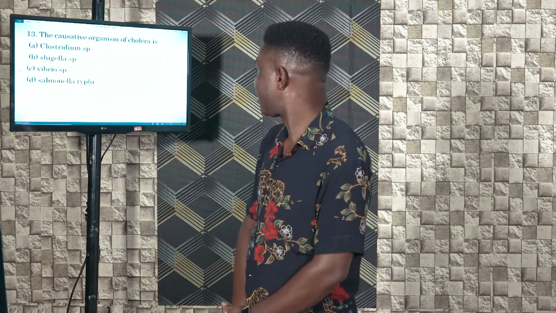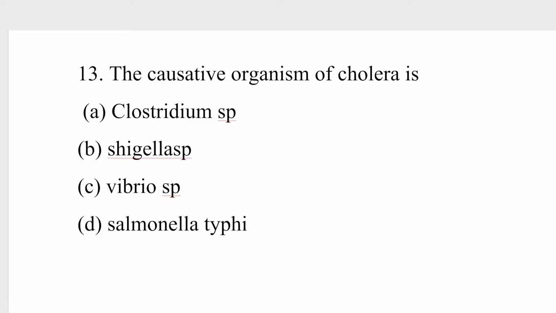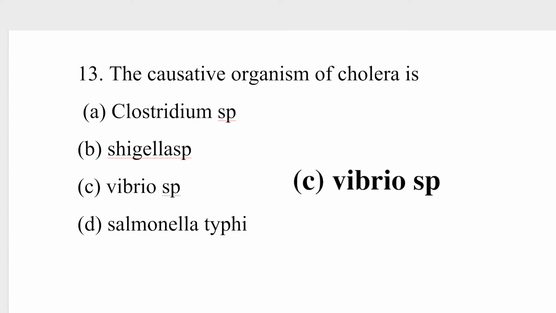Question 13. The causative organism of cholera is: Clostridium species, Shigella species, Vibrio species, Salmonella typhi. The causative organism of cholera is a bacterium called Vibrio cholerae, and that is Vibrio species. It is an infection that happens in the intestine of mammals. So the causative organism of cholera is Vibrio species. The correct answer there will be C, Vibrio species.